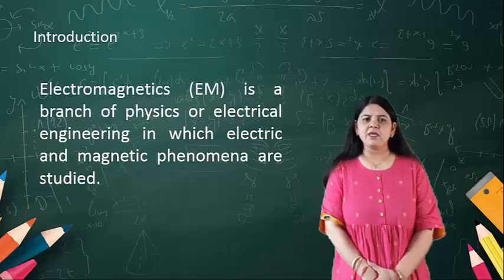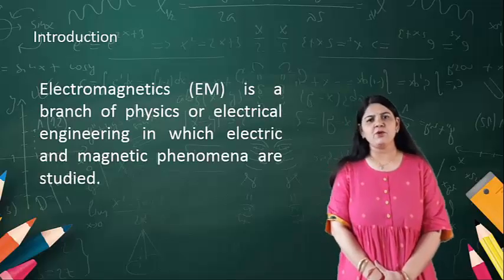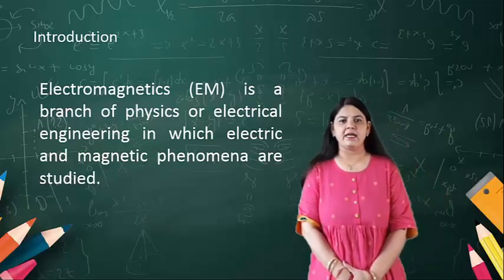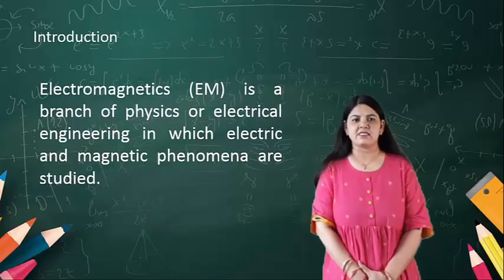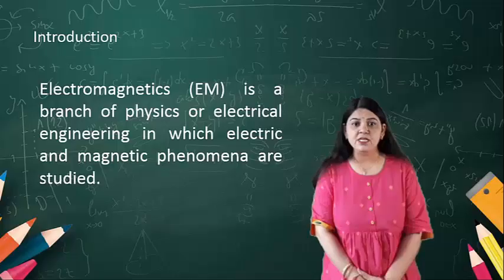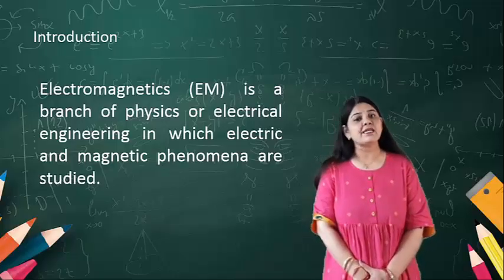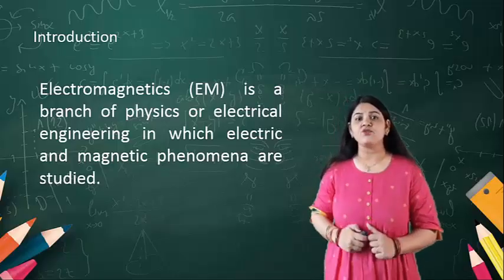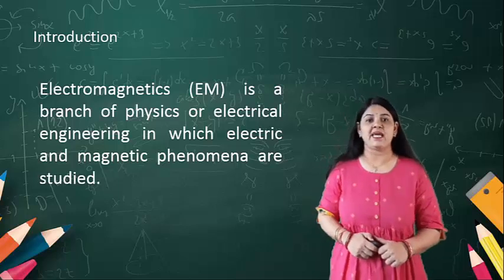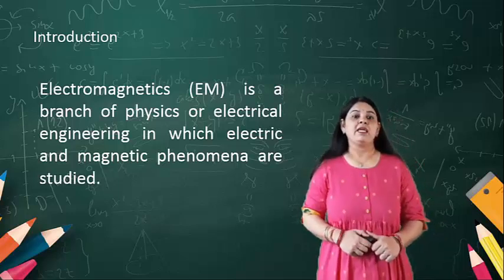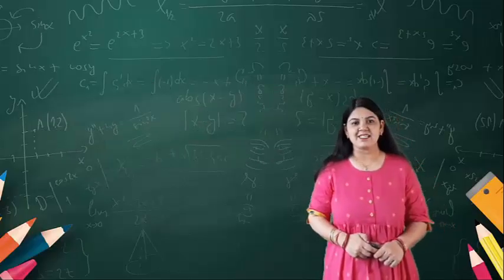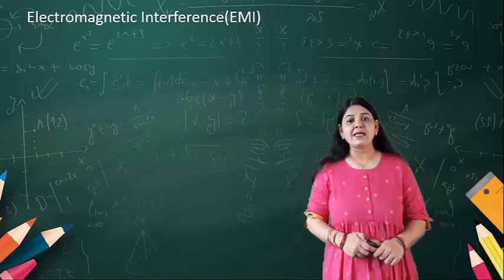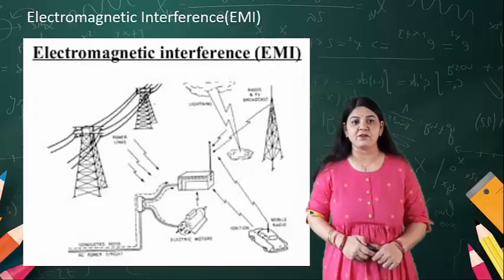First of all, as we know, when a current carrying conductor induces a voltage, there exists an electromagnetic signal. What is electromagnetics? Electromagnetics is a branch of physics or electrical engineering in which electric and magnetic phenomena are studied. Now, electromagnetic interference.